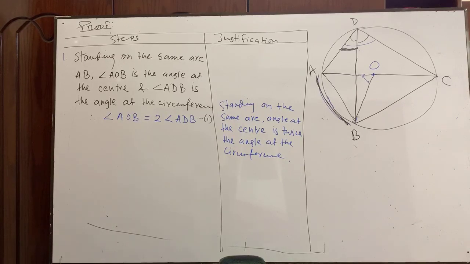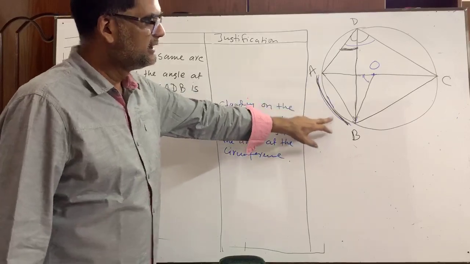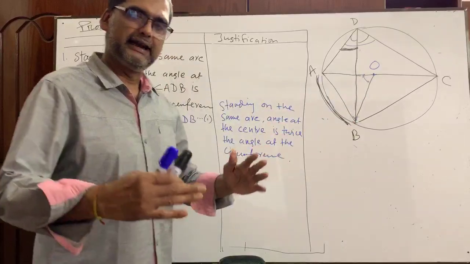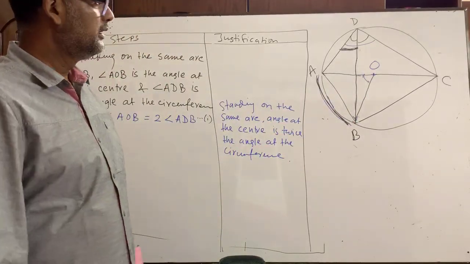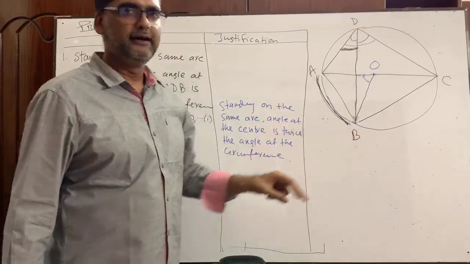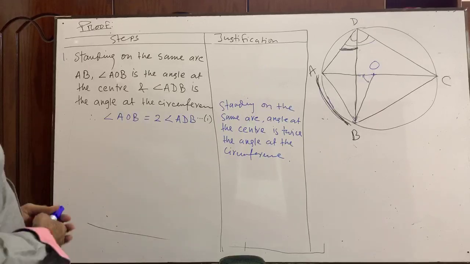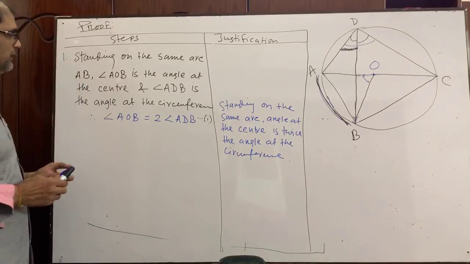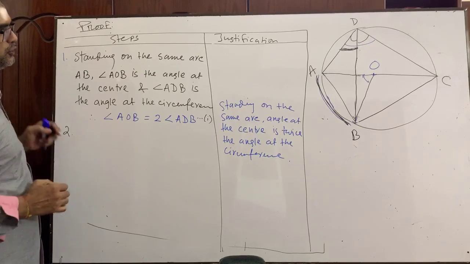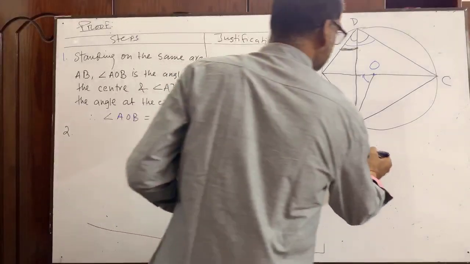Please see again. This arc AB subtends an angle AOB at the center of the circle, as well as angle ADB at the circumference. Now we are going to step number 2. Now let's consider the arc BC.